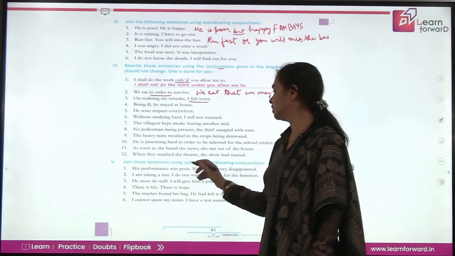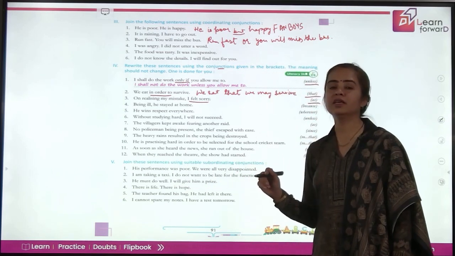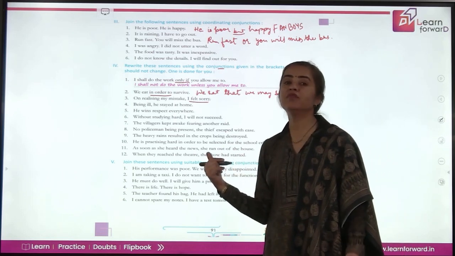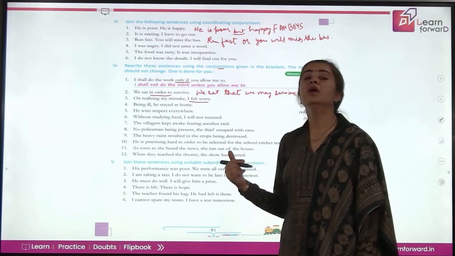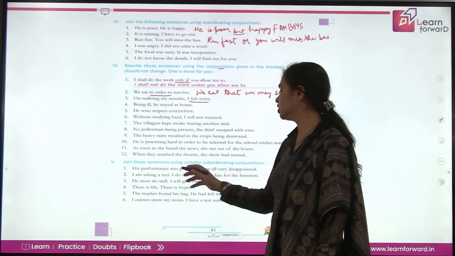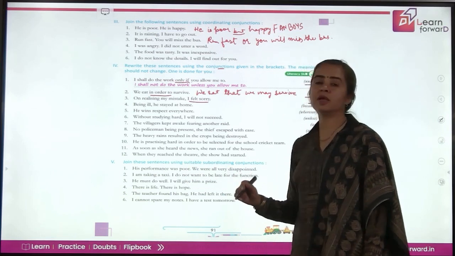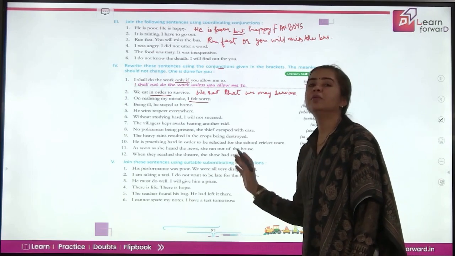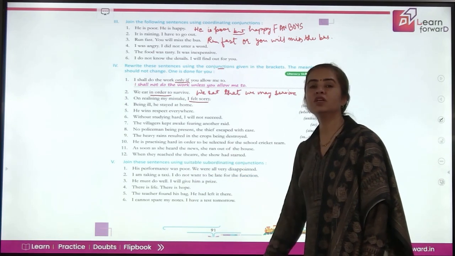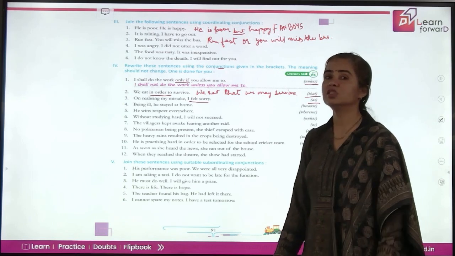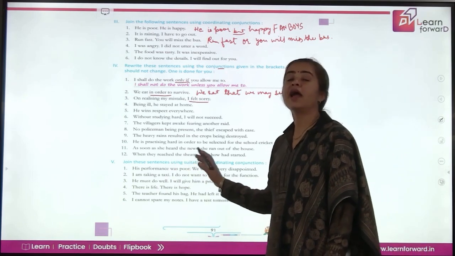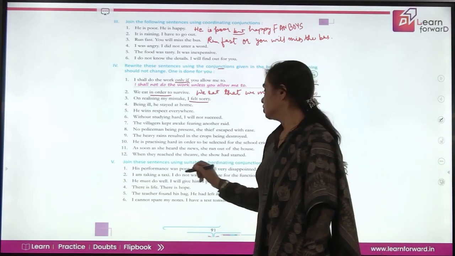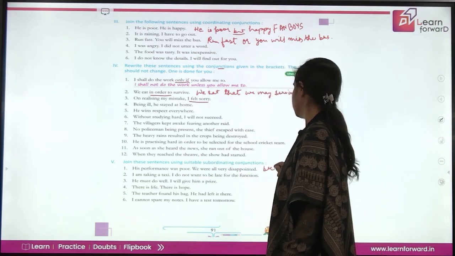Next, join these sentences using suitable subordinating conjunctions. Now remember, the subordinating conjunctions mainly give you the cause and effect, or they show you the contrast. So his performance was poor. We were all very disappointed. What is it? We were all very disappointed because his performance was poor. So you are using the subordinating conjunction because, and then you will have to take care of the order of the sentences also. So we are using because here.